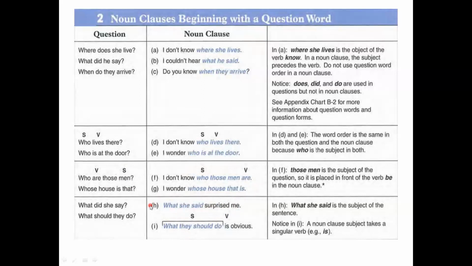We said that we should not use did, do, or does in the noun clause. So here, what she said is the subject of the sentence, as you see.